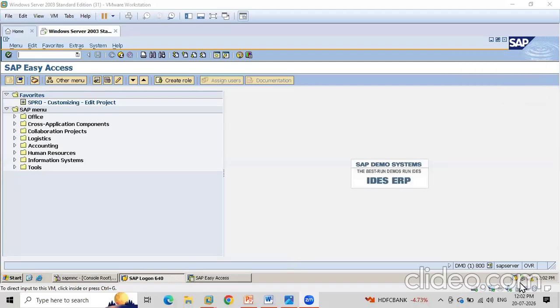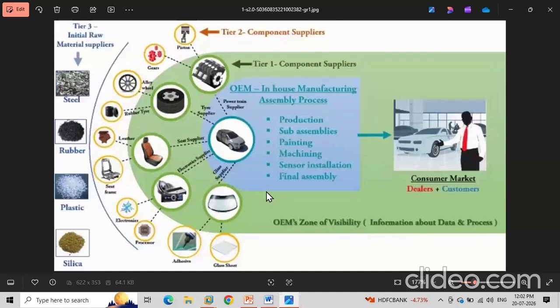Today I will start with the basics of how the system works and how you will be working in the company. What the rules are, how the requirements will come, and how the complete P2P process will work. For example, I will take the automobile industry as an example. Can you see my screen?